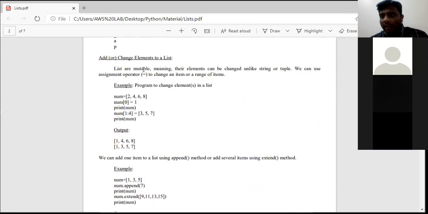As I said at the starting itself, lists are mutable. Mutable in the sense we can change the elements in a list. See, there are 3 procedures to add or change elements in a list.